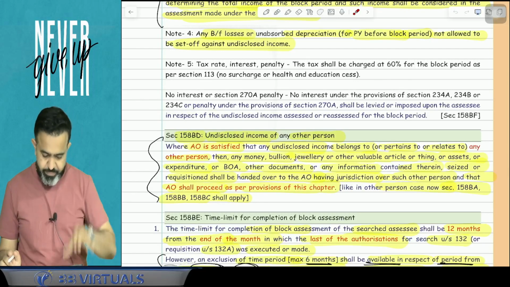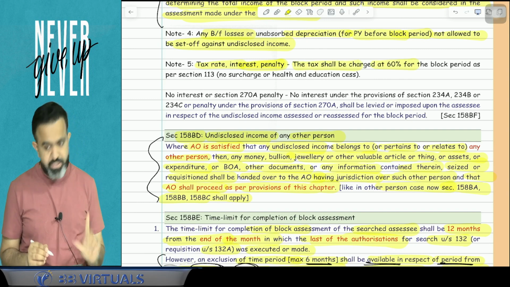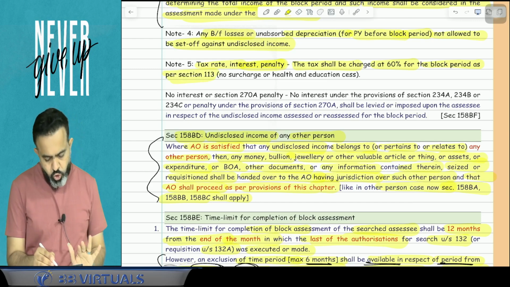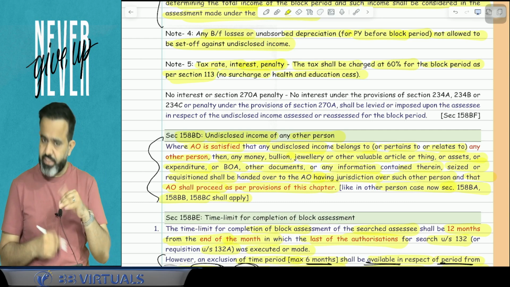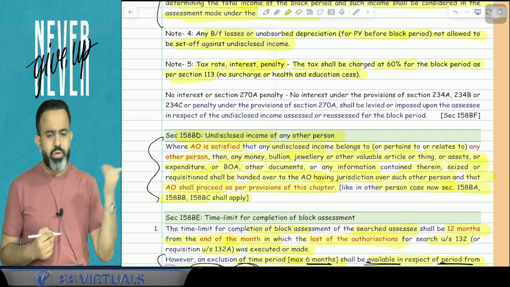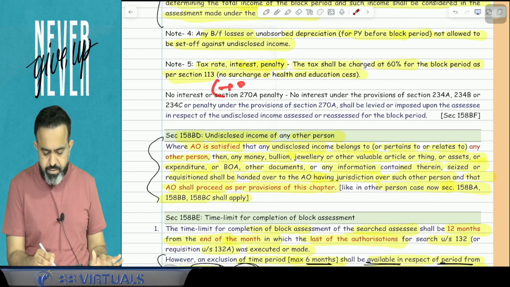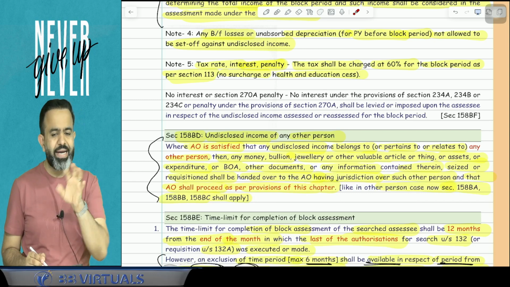Now what is the tax rate? The tax rate, interest and penalty. So guys, tax shall be charged at the rate of 60% for the block period as per section 113. No surcharge and health and education cess. Here I have written no surcharge and health and education cess, but if you read the ICAI module, ICAI has written plus surcharge and health and education cess if applicable. So don't get confused, okay?